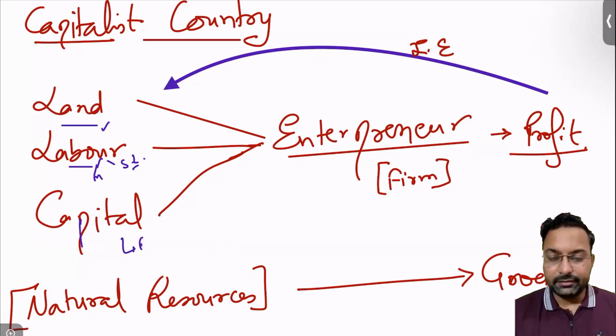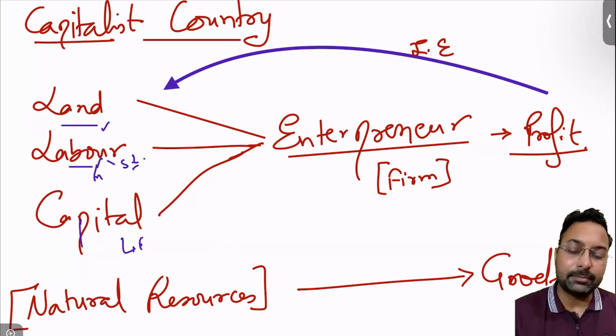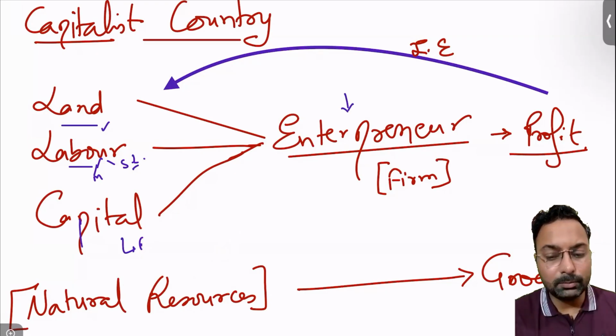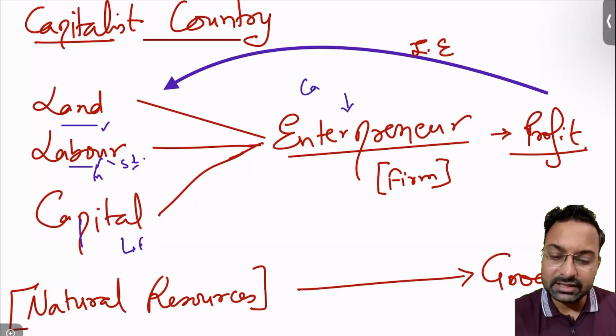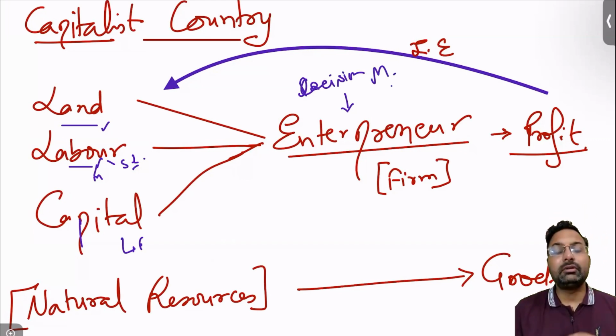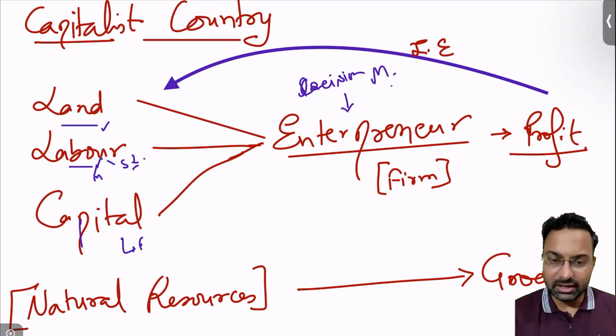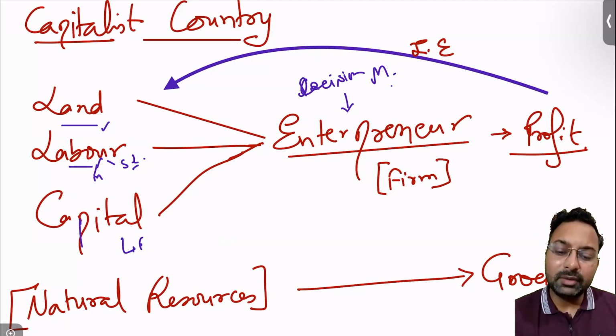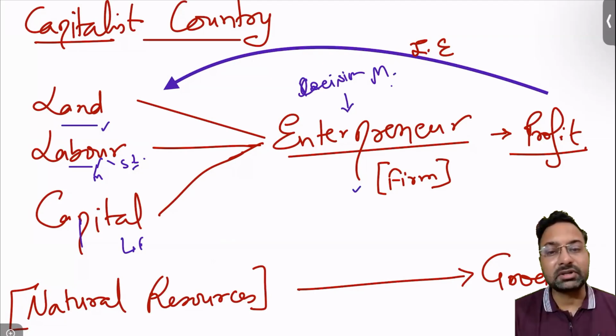Okay, so the foremost and one of the most important things will be the entrepreneur, right? A person who puts in his capital, or who is the decision maker. So a person will come up in order to set up an industry, a firm. A firm will be set up by this person, the entrepreneur.